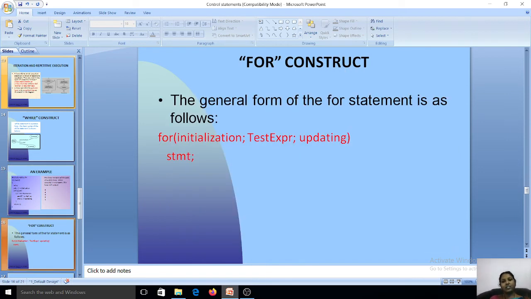Next we will see about the for construct. The general form of the for statement is for, initialization, test expression, and then updating, and then the body of the loop will be executed. In a while loop there is first initialization, then test expression, then updating. But in a for loop, all these things are given in a single statement.